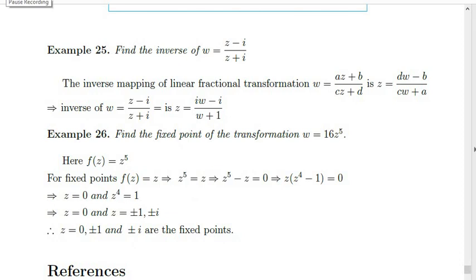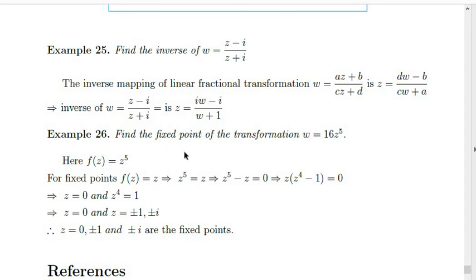Question: find the inverse of W is equal to Z minus I by Z plus I. For the inverse of a linear fractional transformation, we already discussed the result: for W is equal to AZ plus B by CZ plus D, Z is equal to DW minus B divided by CW plus A. Using this result, we can easily write the inverse as Z is equal to IW minus I divided by W plus 1, interchanging the constants and putting a negative sign here.